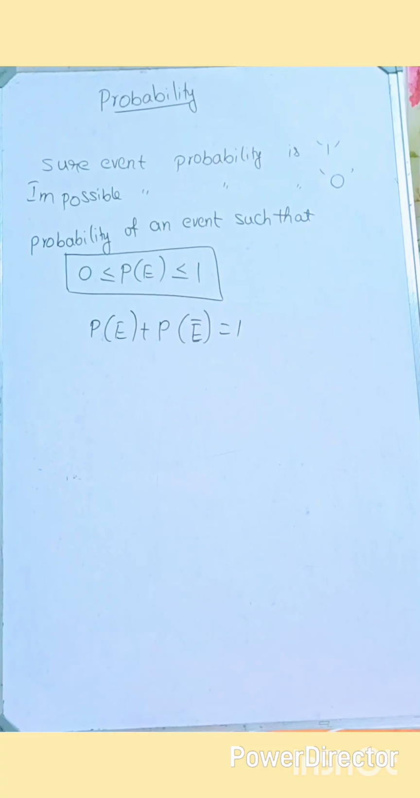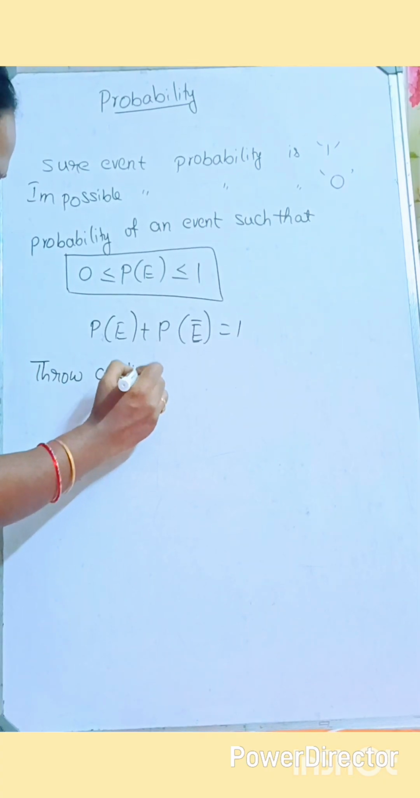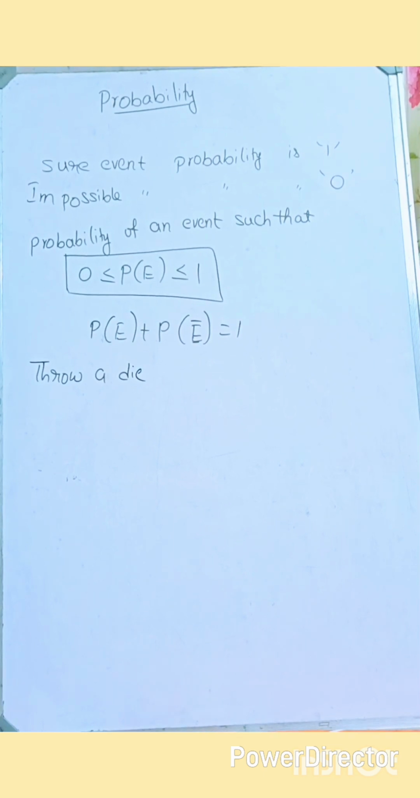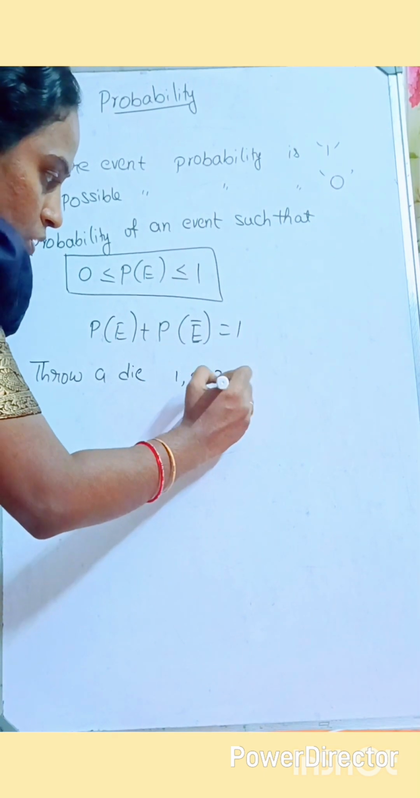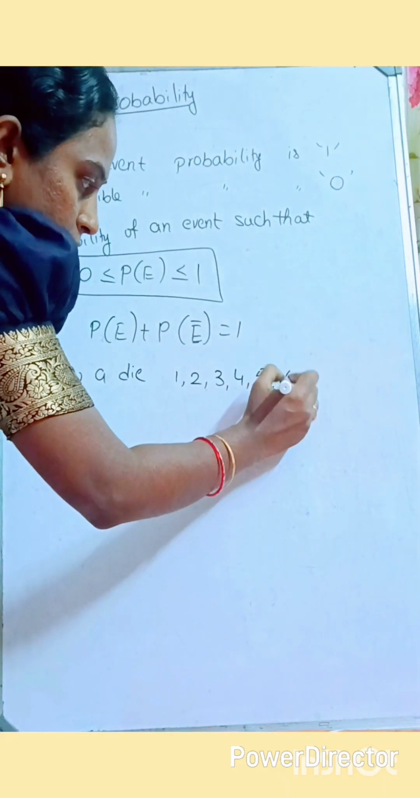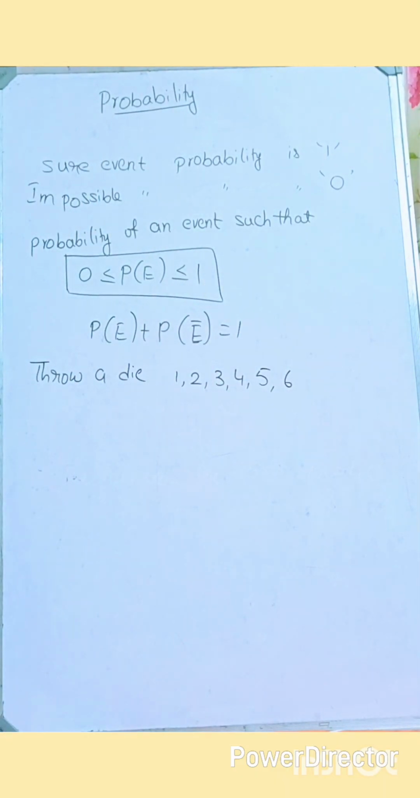So to write the probability for a certain event, we should know the outcomes. What are the outcomes here? Now let's see, if we throw a dice, what are the outcomes possible here? Yes, 1 2 3 4 5 6, correct or not? Yes. Now let's see the probability definition.